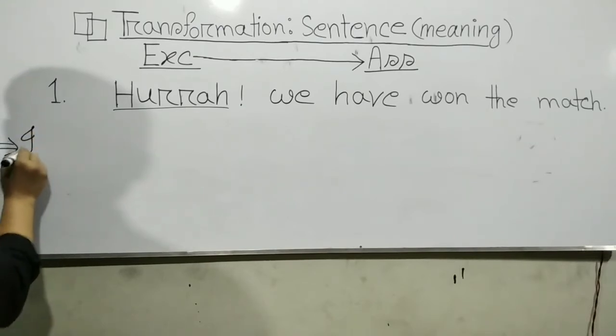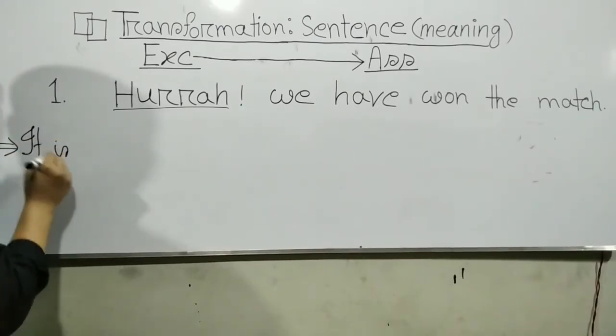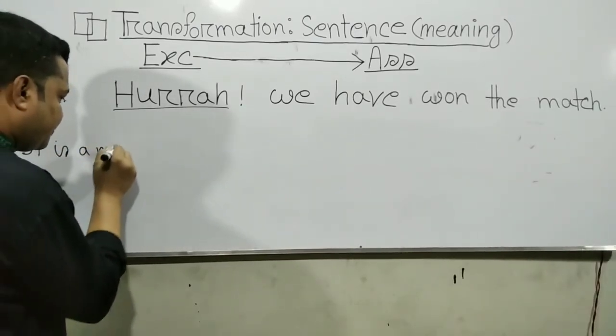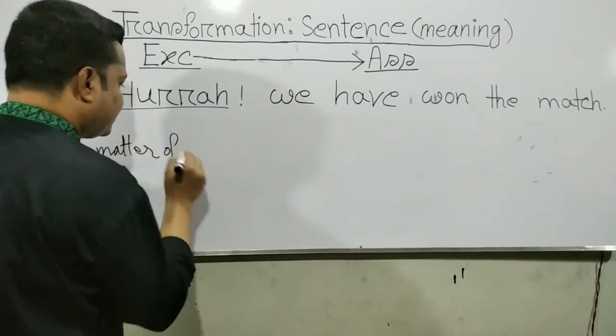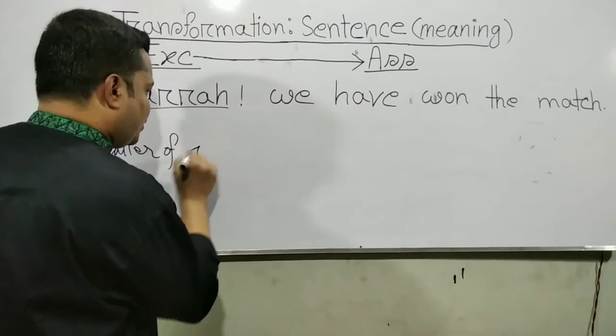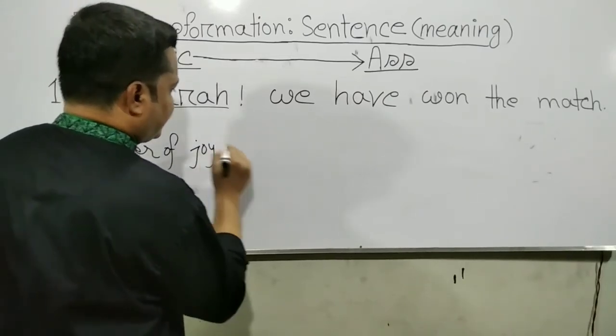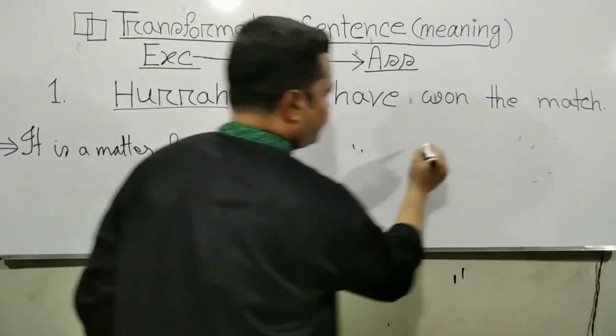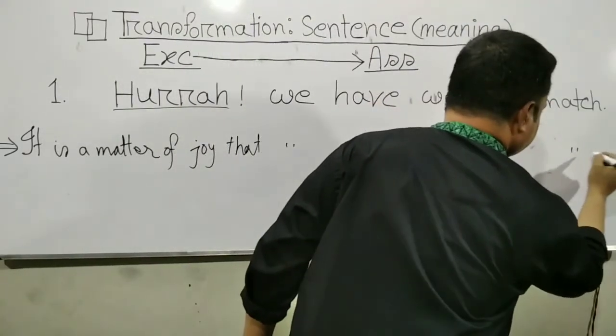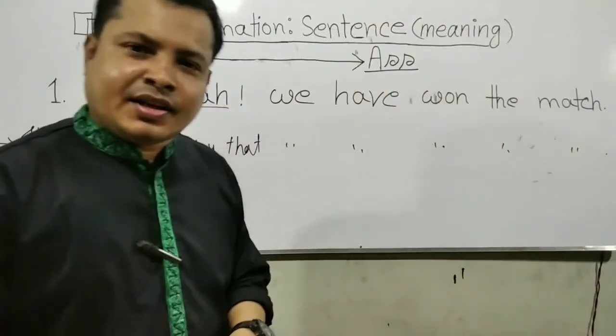So: It is a matter of joy that we have won the match, full stop.